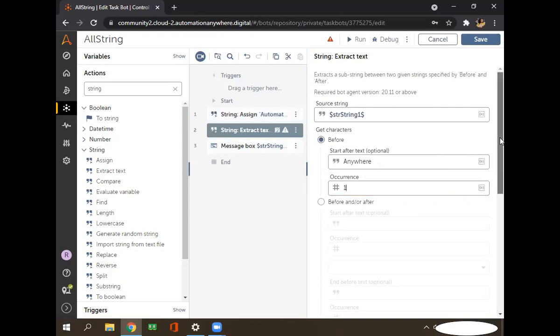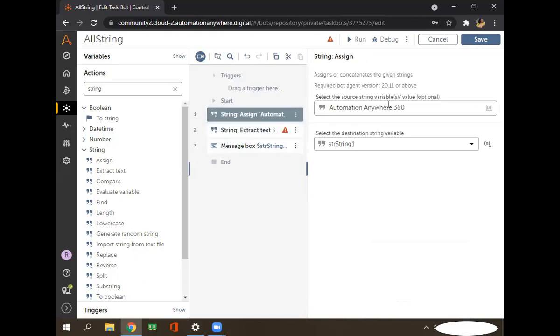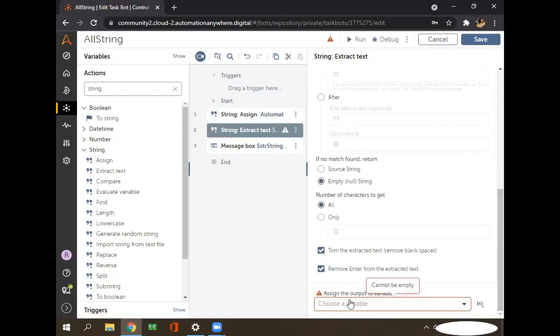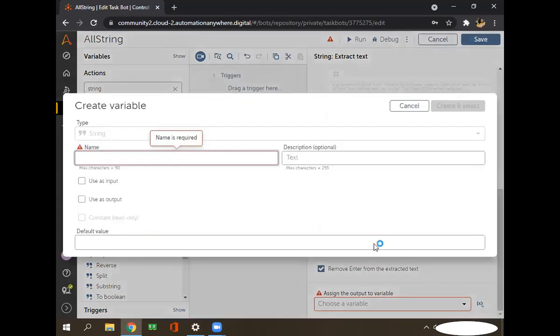After that, I want to store the data in some variable. This is a complete string, and I want to extract this particular 360 and store it in a different variable. For that, there's one option here: assign the output to the variable. You can create a variable from here also. If you can see, there is a cross symbol. Click here and it will ask you to store. You can only store the result in a string type.